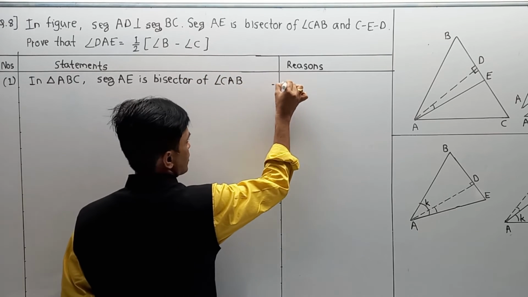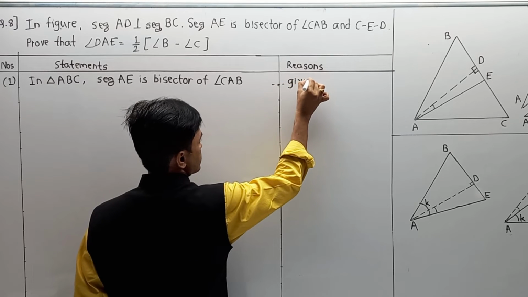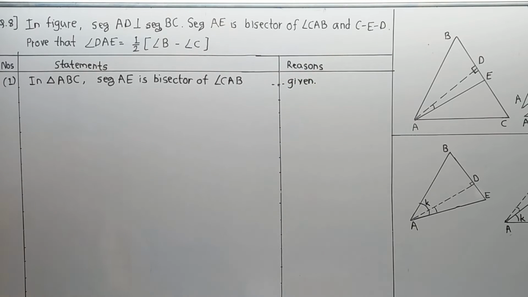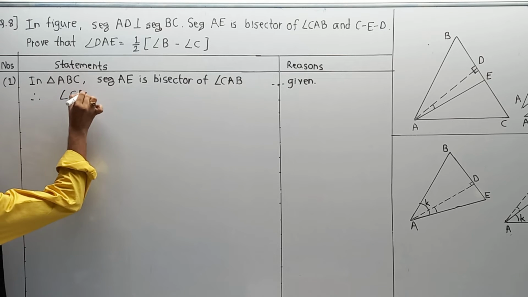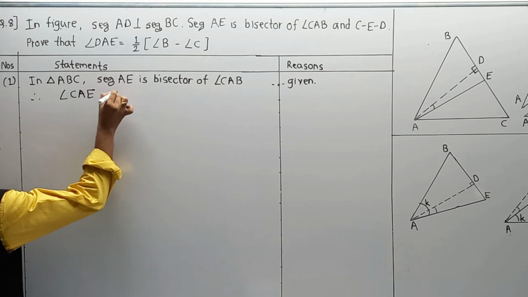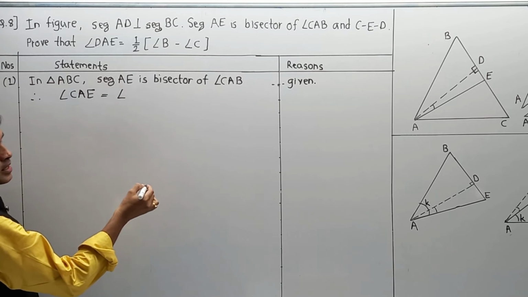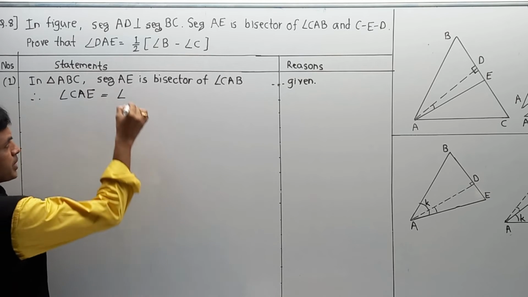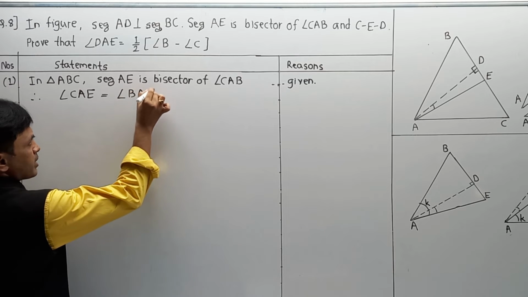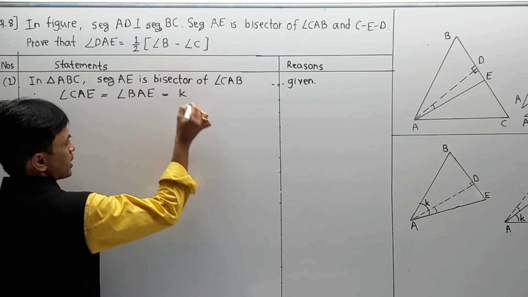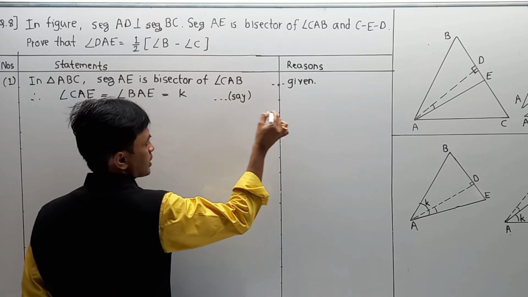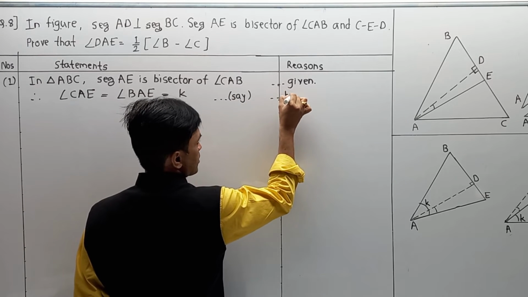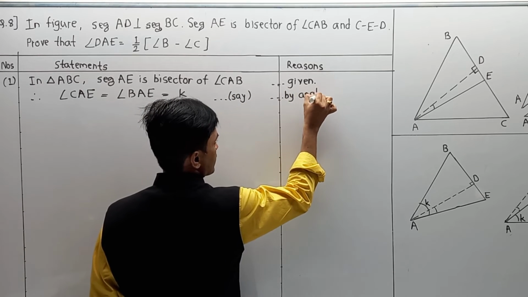They have given it, so I am going to write it as given. Now next part, therefore angle CAE is equal to angle BAE is equal to K, and the reason is angle bisector property.